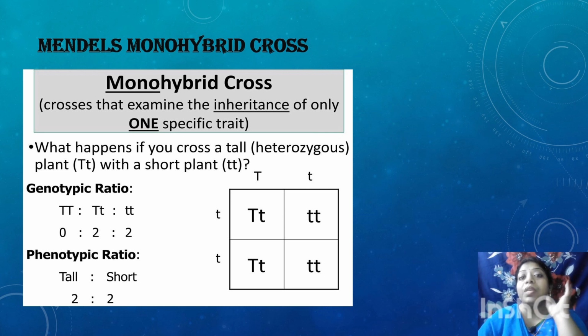When the gametes are formed, these factors segregate so that each gamete receives only one factor or one character, and hence the term law of segregation.